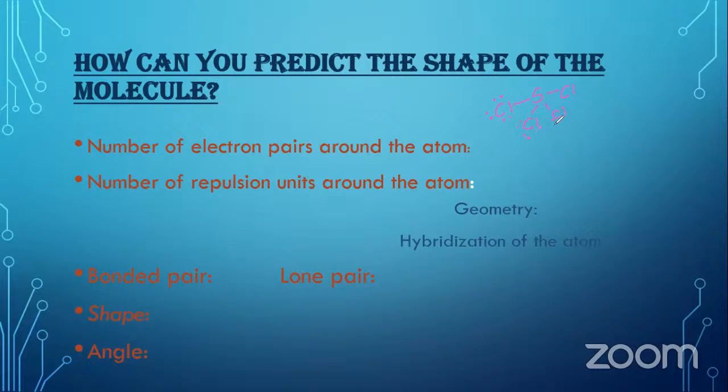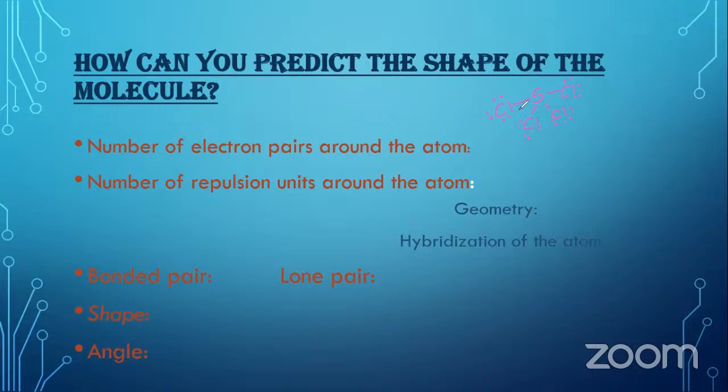By practice, you should be able to draw that, and in an MCQ you don't need to show the lone pairs, but here, if you are asked to draw the Lewis structure, you should show the lone pairs on the terminal atoms also.